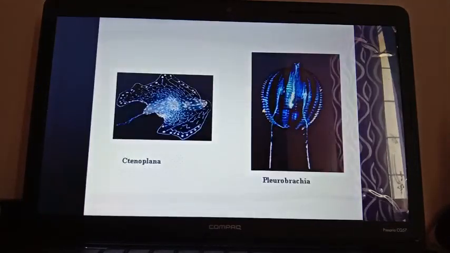So these are the common examples of phylum Ctenophora: Ctenoplana, Pleurobrachia, these all. Okay students, so today we have discussed 3 phyla, Porifera, Cnidaria and Ctenophora. Their characteristic features and the examples. In our next class we will discuss the other phyla.